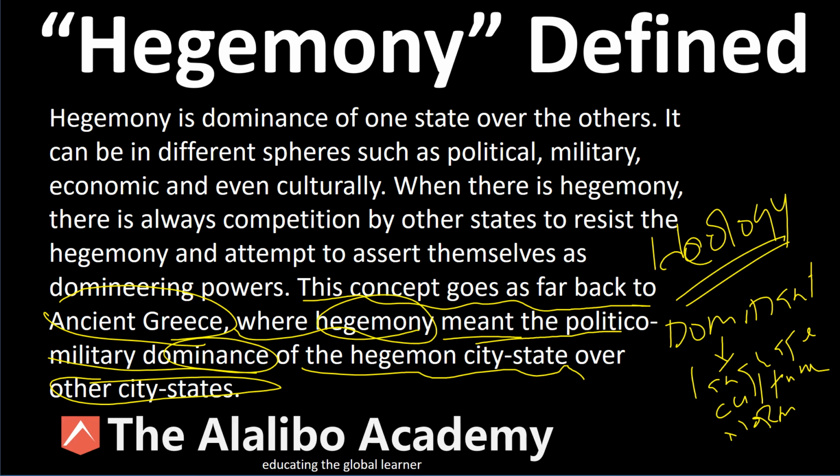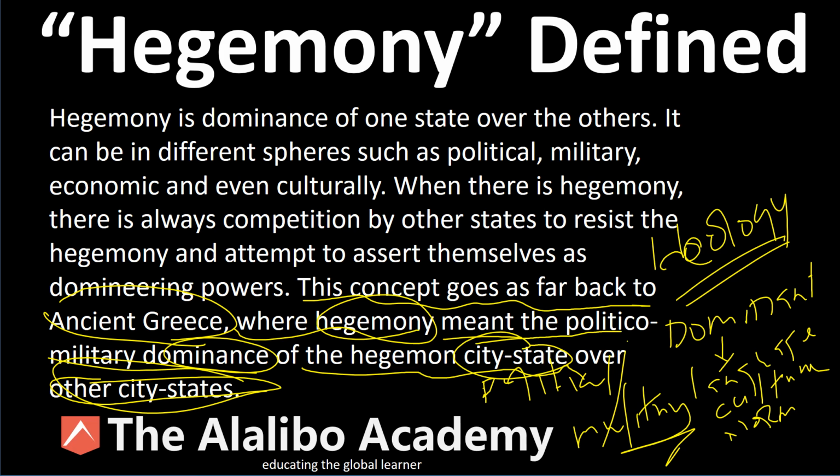We can trace it back to ancient Greece, where hegemony meant political and military dominance of the hegemon city-state over the other city-states. That is hegemony.